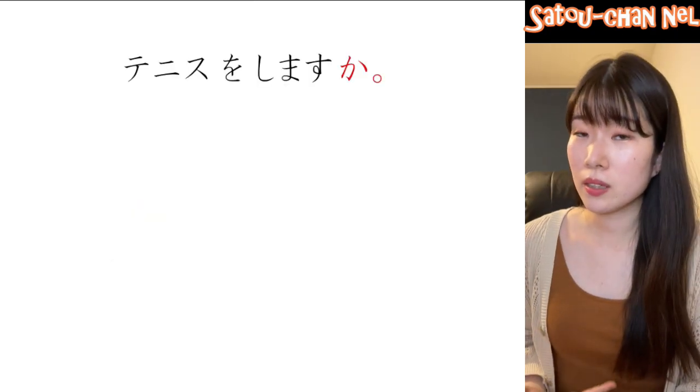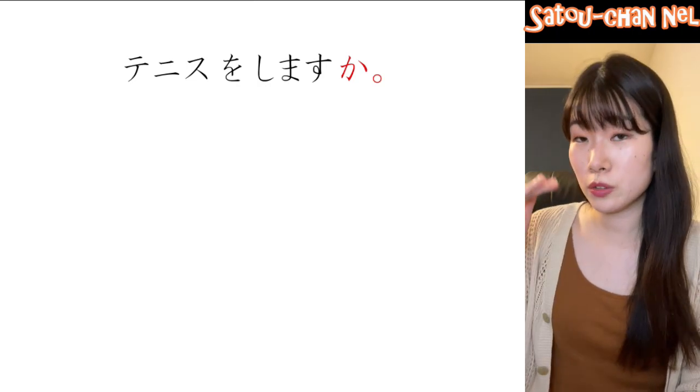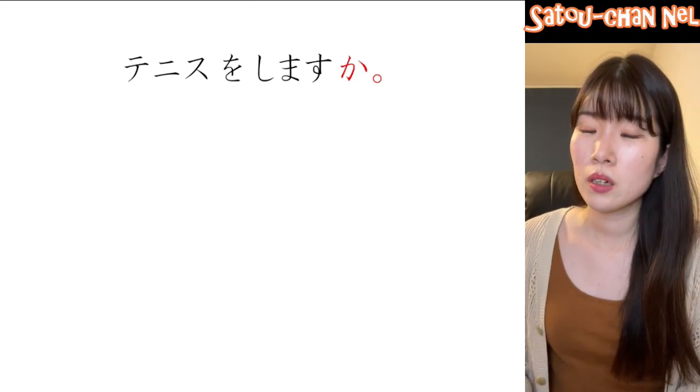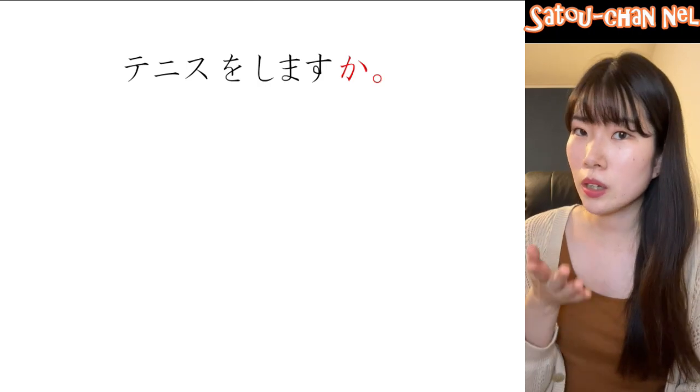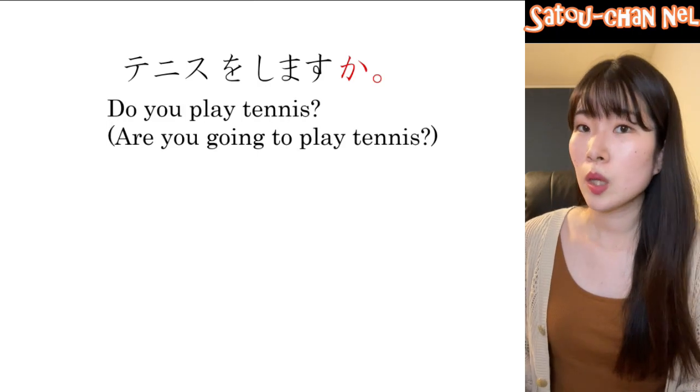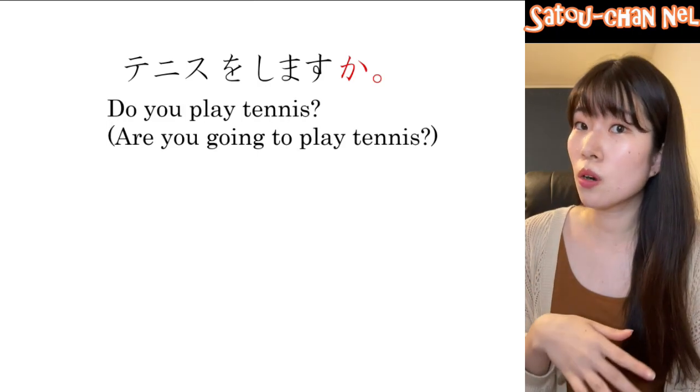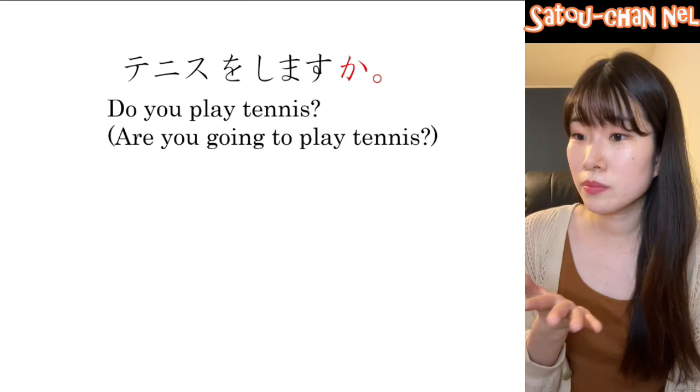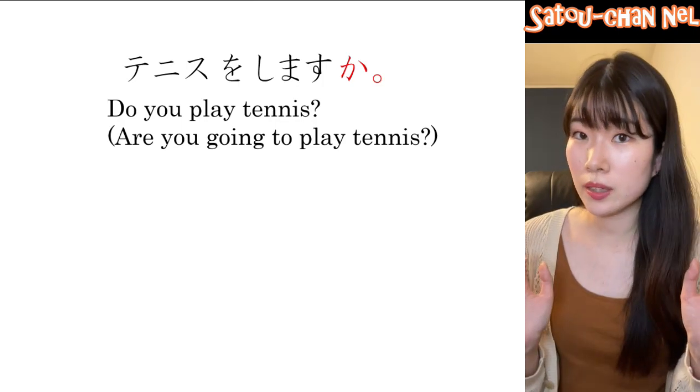When the subject is obvious, we usually drop it. If someone asks you, テニスをしますか? It means do you play tennis? Or are you gonna play tennis? It's just a plain question.